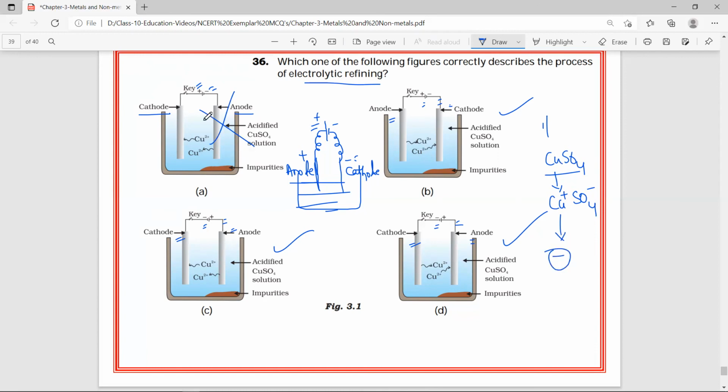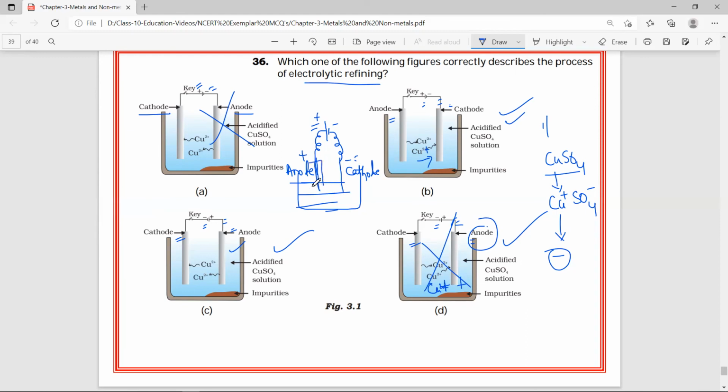Now you see, we have eliminated this. Next, if you observe, Cu2+, they have shown it moving towards this, so plus is moving towards negative. Yes, we can consider this. Here you see, plus is moving towards negative. This also we can consider. Here you see, Cu2+ is moving towards positive. This is the anode, right? So plus cannot move towards plus. You can eliminate this. Next point we need to consider: impure metal is taken